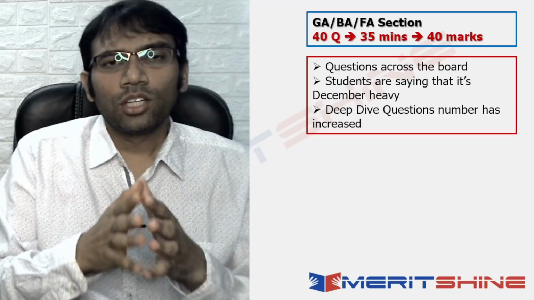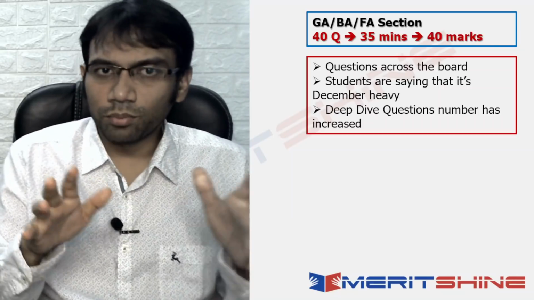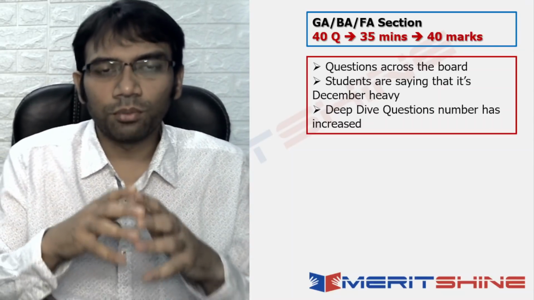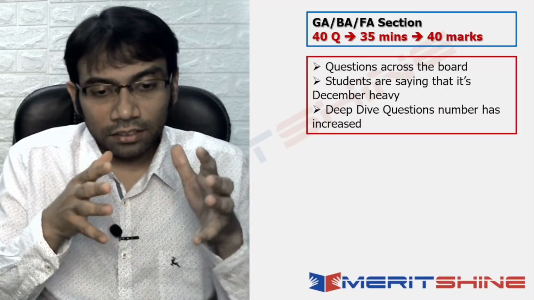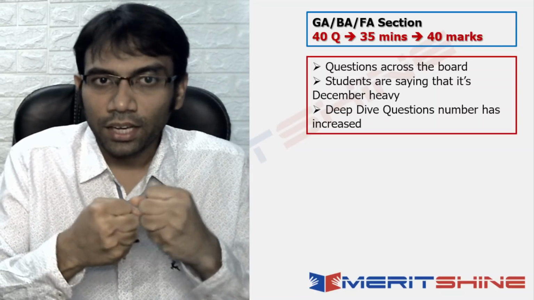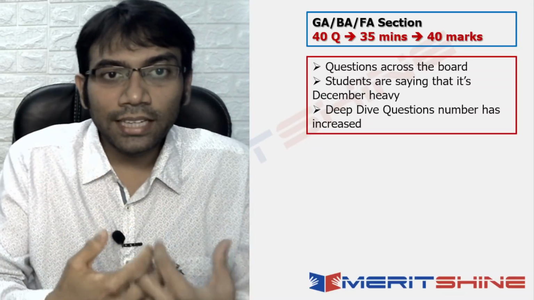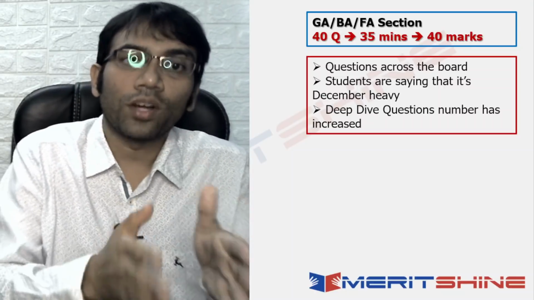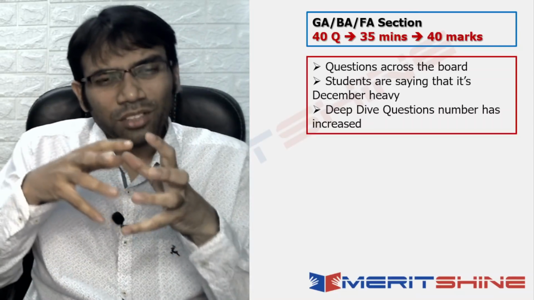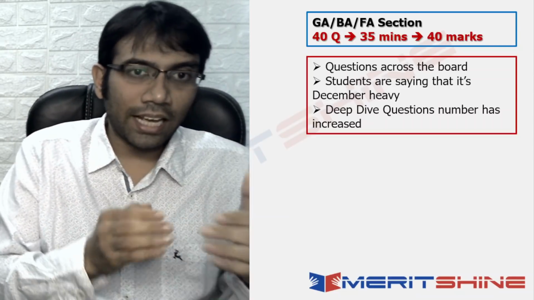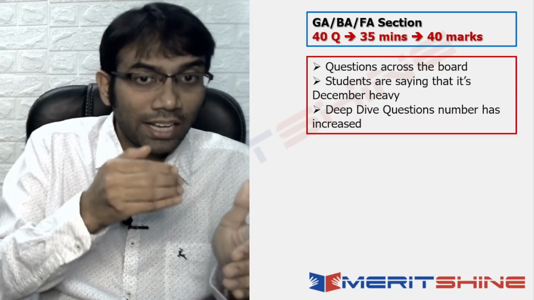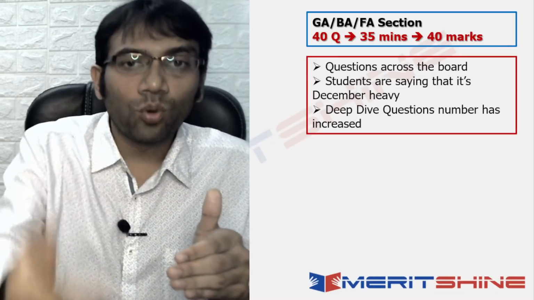Let's look at it. You see, first of all, the questions were across the board. There were different kinds of questions from different areas, right? Students are saying that the questions were December heavy. So some said that more than 50% of the questions were from December, and there was something with the nature of the question that was very interesting: they said that these were deep dive questions.